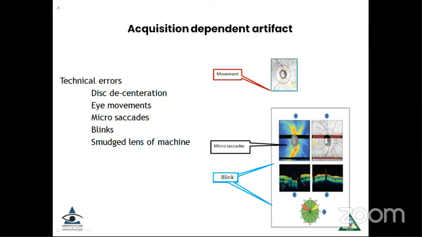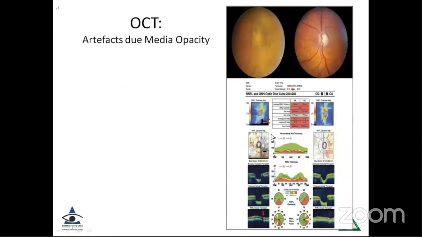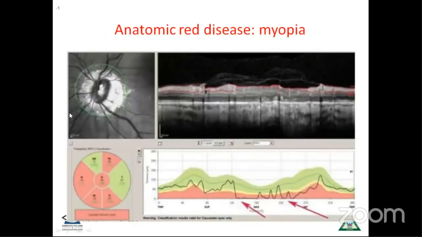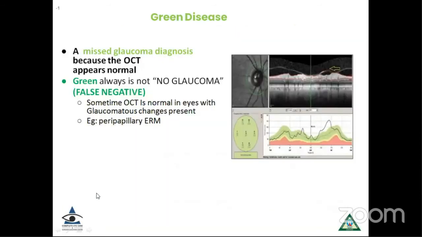The other acquisition related defects, as Dr. Gunjan mentioned, could be because of movement, decentration, or blinking, which can lead to loss of data. Vitreous opacities can again lead to loss of data. In patients who are high myopes, the OCT cannot perform very well and can give rise to segmentation defects. The segmentation algorithm fails and you can have a red OCT despite the fact that the patient does not have glaucoma.